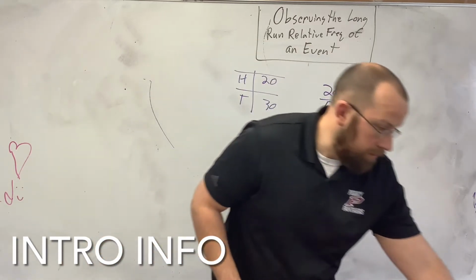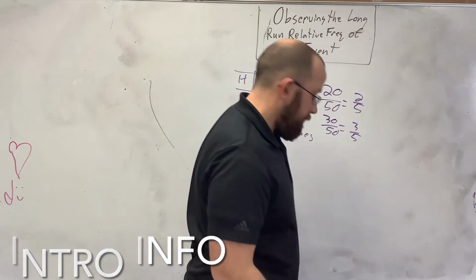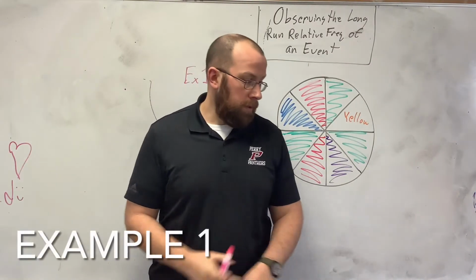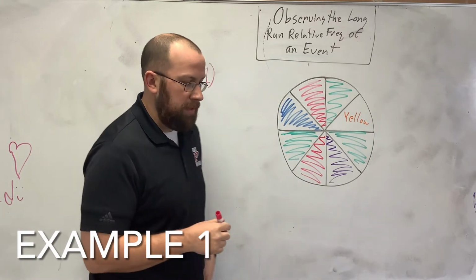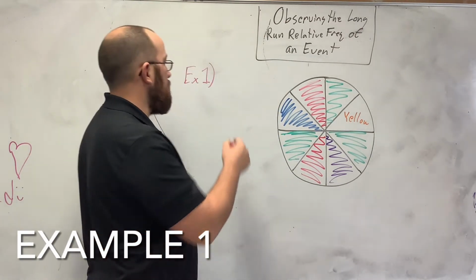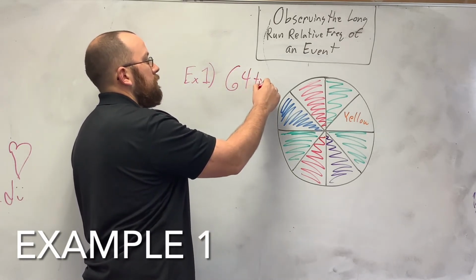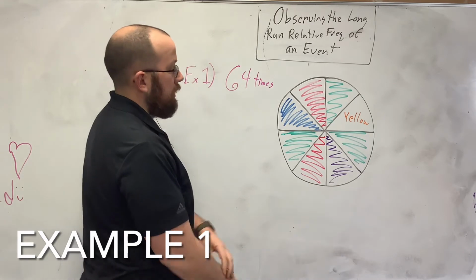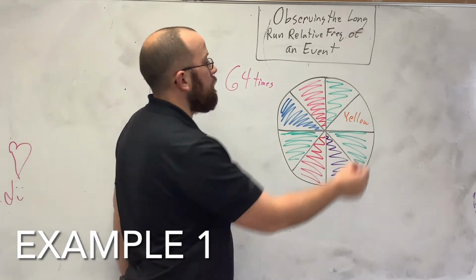So I'm going to do these problems. Give me a second. For the first one, it says Carl spins 64 times. How many times can you expect the spinner to land on purple? So you have one purple out of a total of 8.